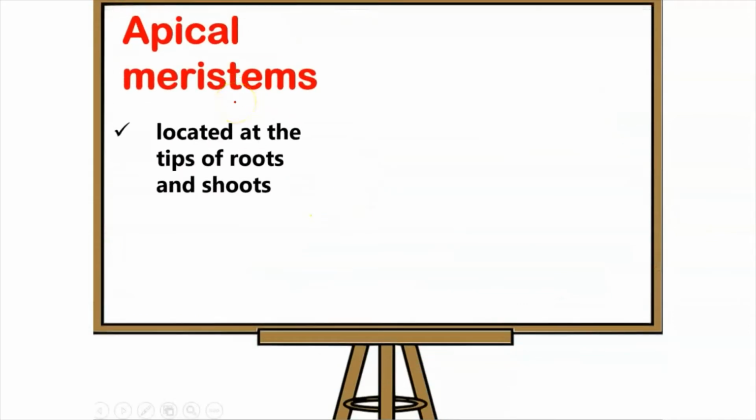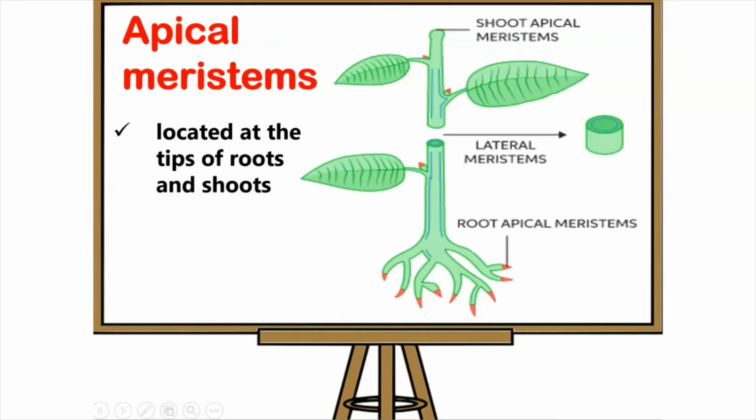Talking about the first category, which is the apical meristem. So, as the name suggests, apical means which is present at the apex or at the tips. So, therefore, these apical meristems are located at the tips of the roots and shoots. So, roots की जो tips हैं, these are the tips of the roots. Similarly, this is the shoot tip.